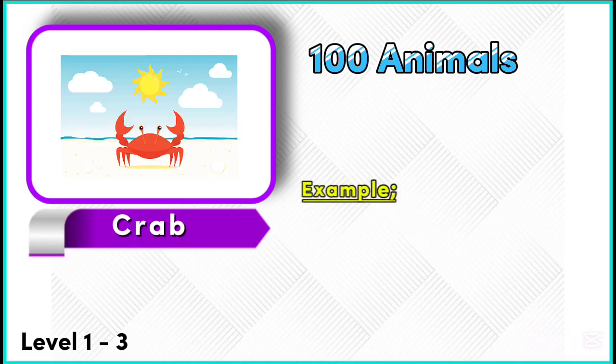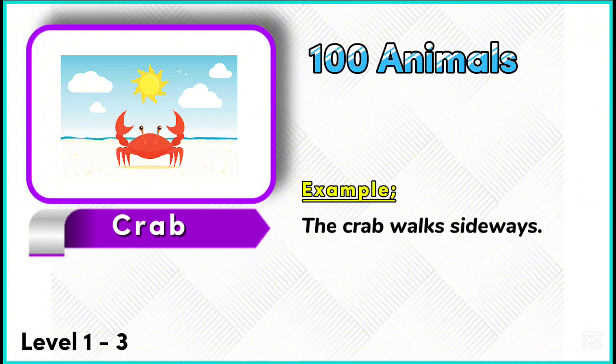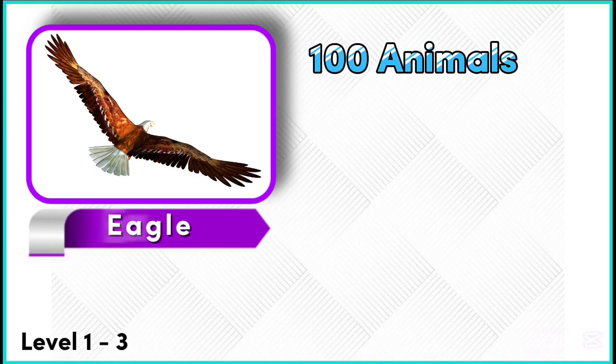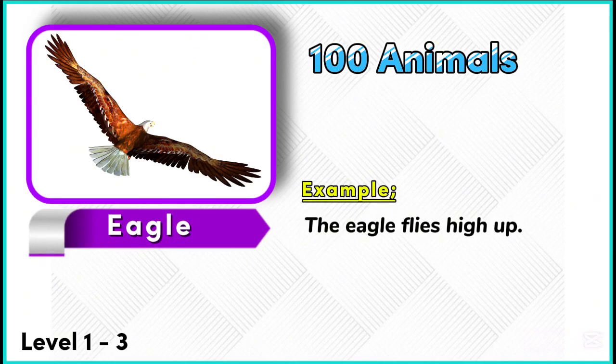Example. The crab walks sideways. Eagle. Example. The eagle flies high up.